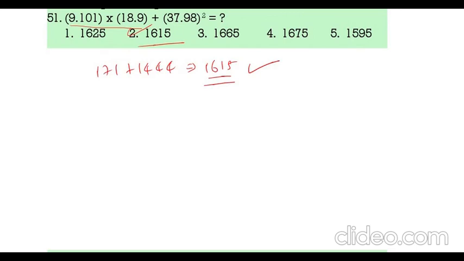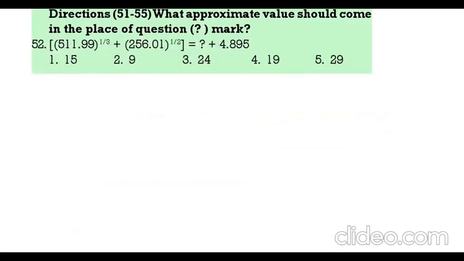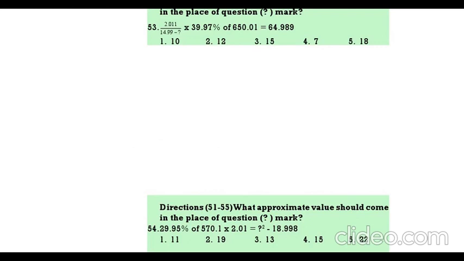See the next question. 512 cube root. What is 512 cube root? 8. 256 square root 16 is equal to x plus 5. So x is equal to 24 minus 5, that is 19. Option 4.